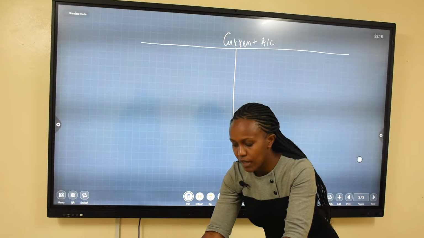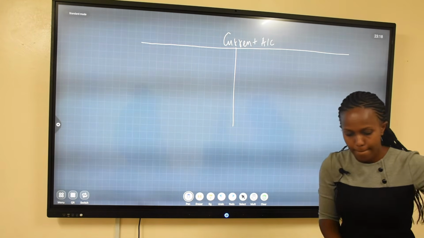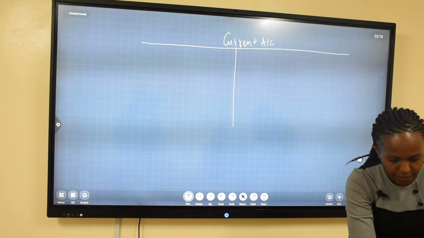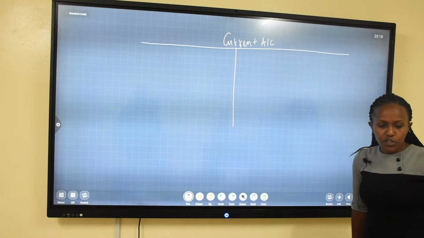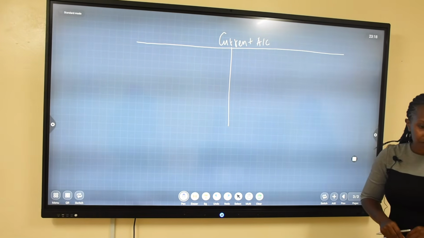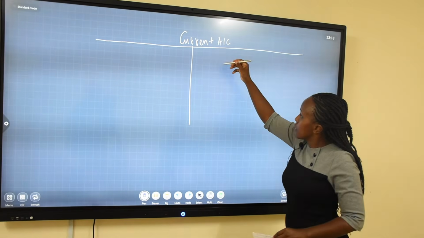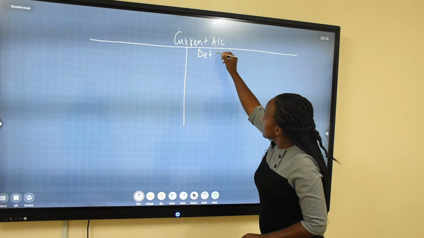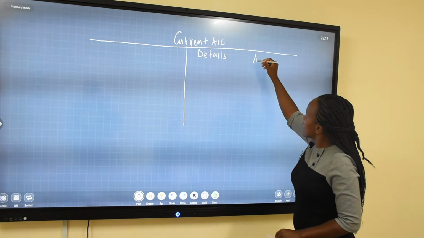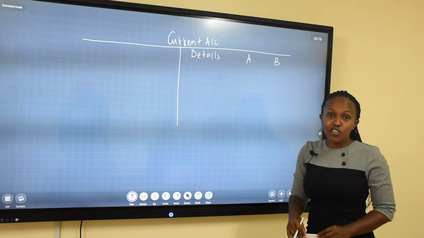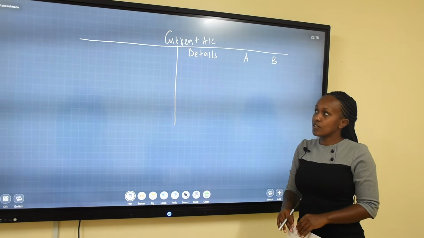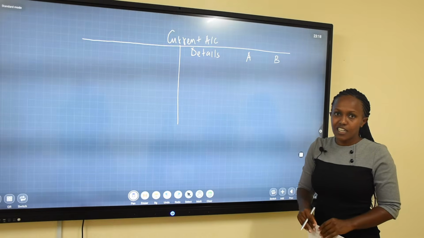Beginning with the balances that we have, we are going to have a column for details. We are going to have A and B. I am ignoring the column for the date.